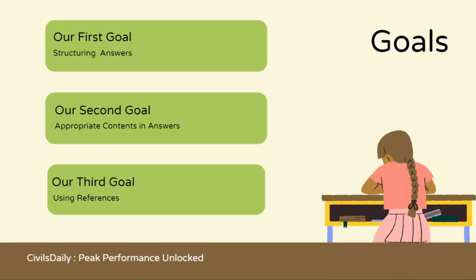Okay, so in our 4 weeks challenge, this is what we are going to do. The goal of this 4 weeks challenge is related to answer writing. The first goal is to structure the answers. In the first week, we will try to understand how to structure the answers. In the second week, which is our second goal, we will try to use the appropriate contents in our answers. In the third week, we will focus on the references that we are going to use, and these references will get us marks as well. And then in the fourth week, we are going to apply all of these in your answer writing. This is the basic goal of our 4 weeks challenge.